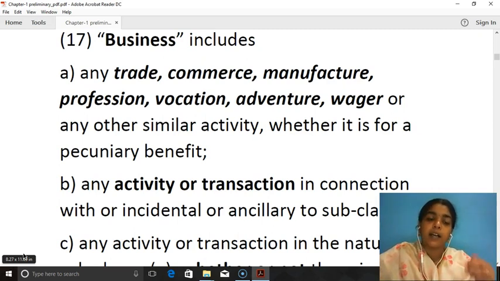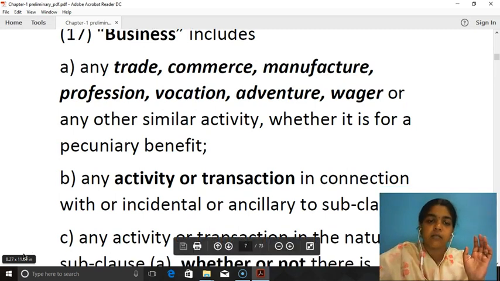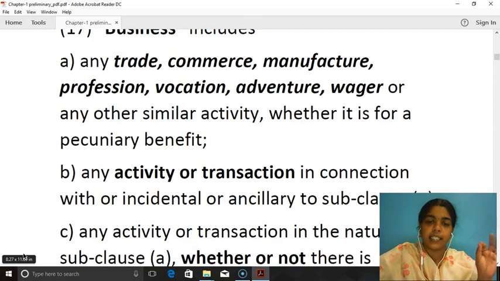Not only trade, but also any other activity similar to trade. Not only commerce, any other activity similar to that of commerce. Whether it is for a pecuniary benefit. Pecuniary benefit means monetary benefit. So, any kind of trade, commerce, or manufacture, profession, vocation, adventure, wager, or any other activity.